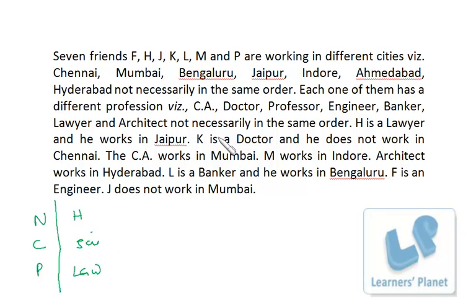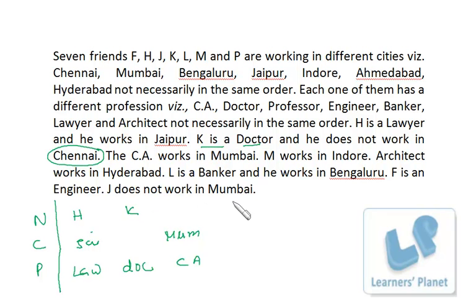Similarly we have K is a doctor and he does not work in Chennai. So we know the combination K and doctor but not Chennai. So I just note down K and doc. But Chennai will not be over here, I just keep that in mind. The CA works in Mumbai. Now we want to write down the combination of CA and Mumbai. So we just have to create a new column, that is CA and Mumbai, because CA Mumbai cannot be over here, because over here doctor and over here lawyer is there, right? So this way we can fill up all the columns.